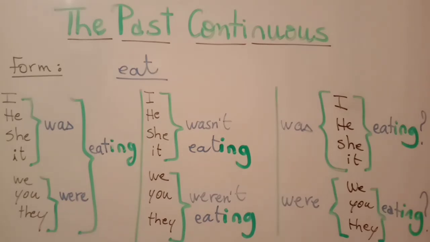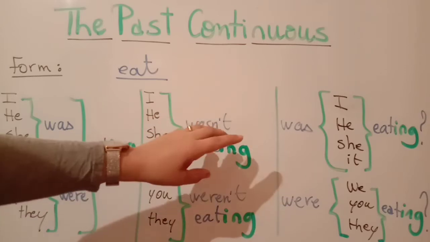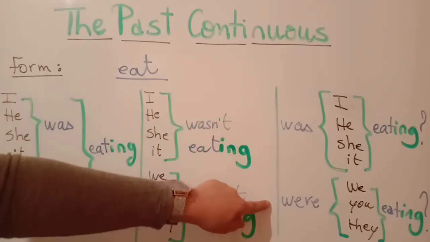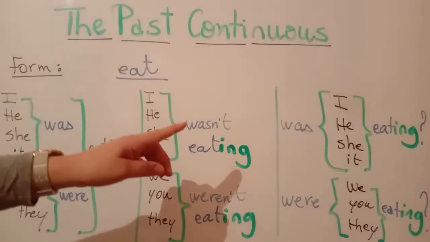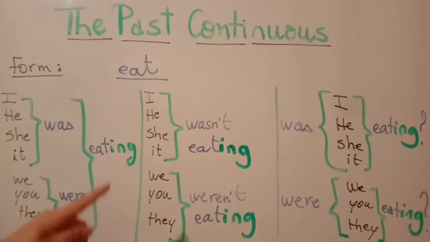In a question, we have the inversion of the subject. We start with the auxiliary was or were plus subject plus verb ing form, question mark. So was I eating? Was he eating? Was she eating? Was it eating? Were we eating? Were you eating? Were they eating?